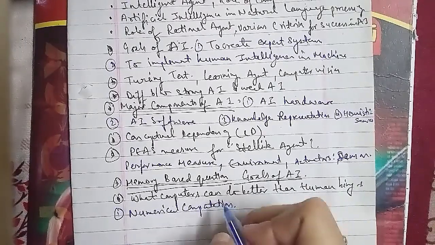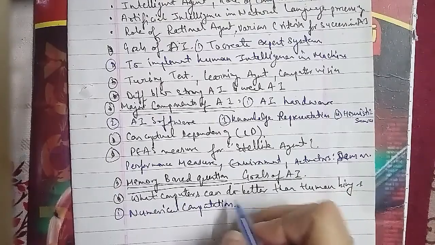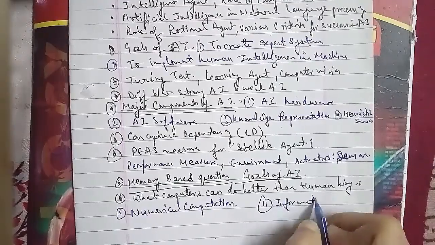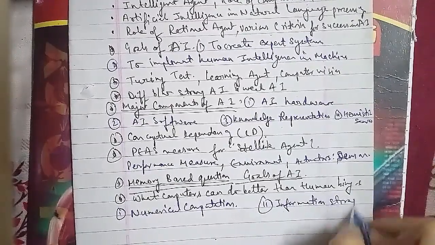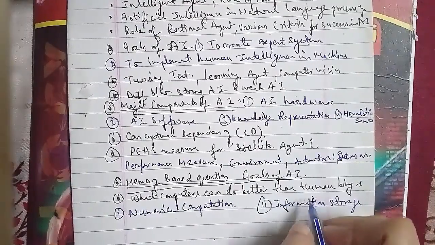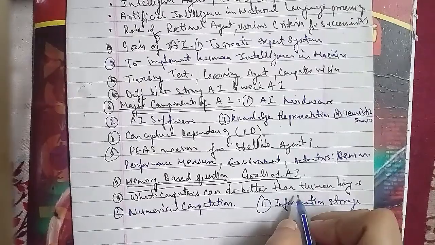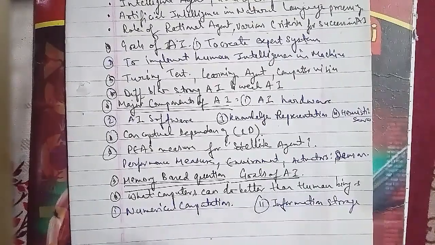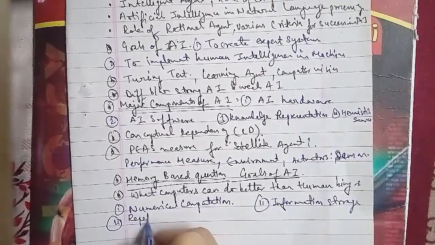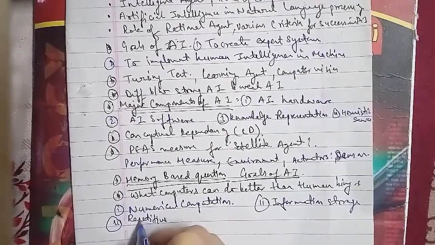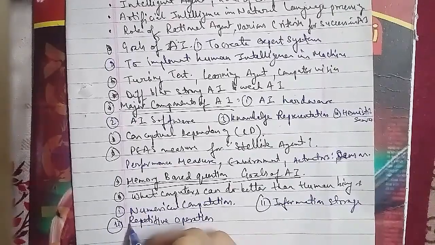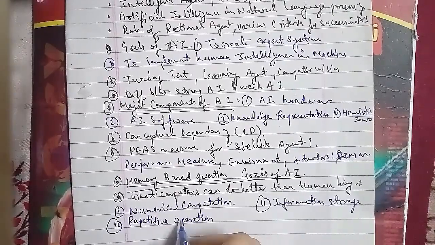Let's go ahead to discuss the next question: why do we need to automate human natural intelligence? There are several reasons for automating human intelligence. The first is to understand human intelligence in a better way. The second is to have smarter programs which help in solving difficult and complex problems as well.